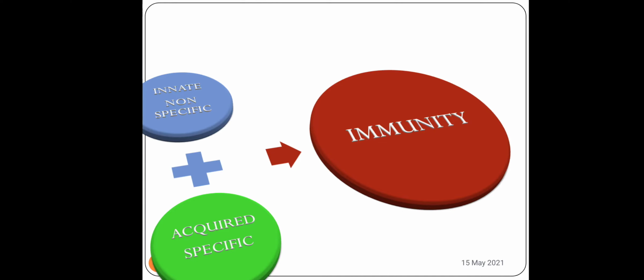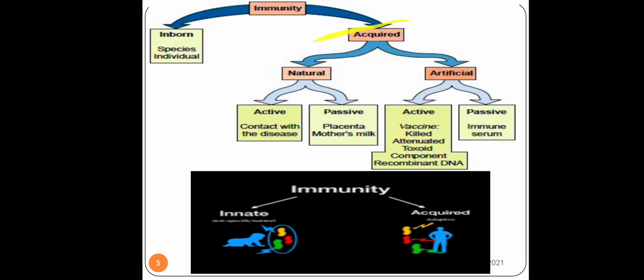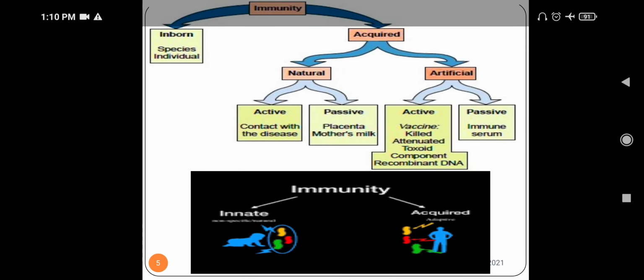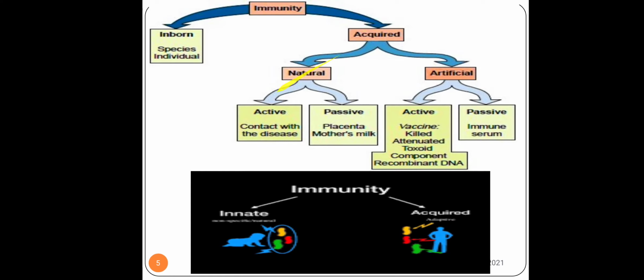And next time another pathogen enters, the same kind of protection will not work out. It has to be a different antibody or different kind of protection that your immune system needs to follow. Now this acquired immunity can be classified in the way that I have shown here, that is natural and artificial. Natural can be active and passive, artificial can be active and passive.